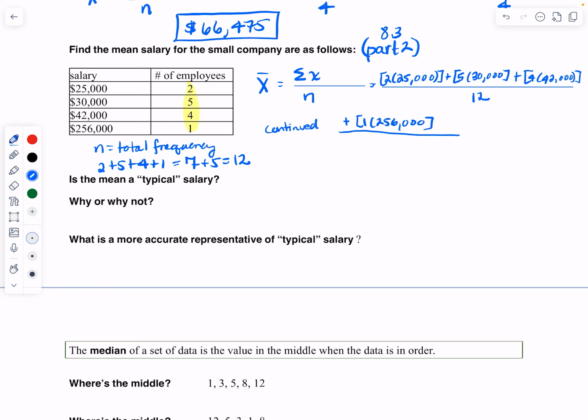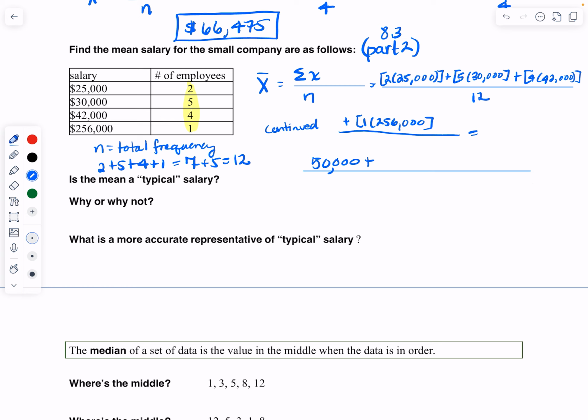All right, so let's calculate this out. I'm going to do 2 times 25,000, excuse me, and when I do that, I get 50,000, plus 5 times 30,000.